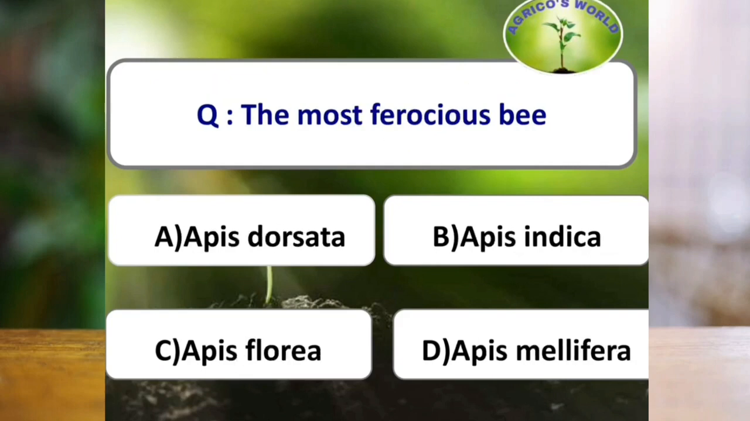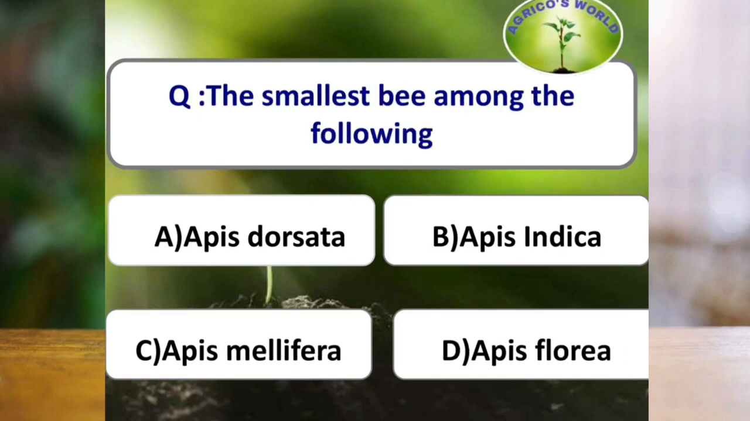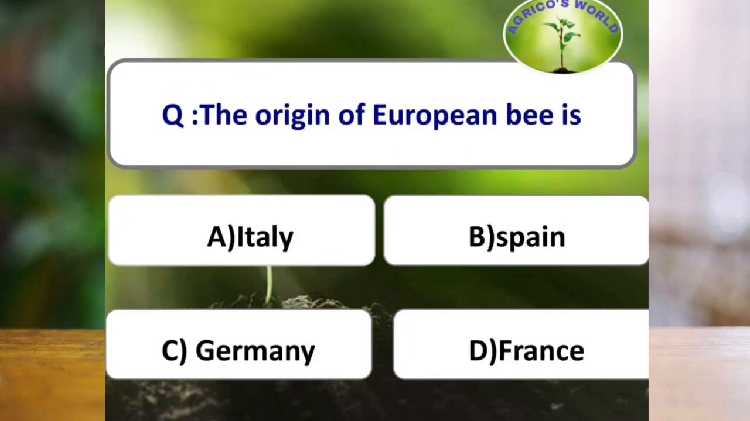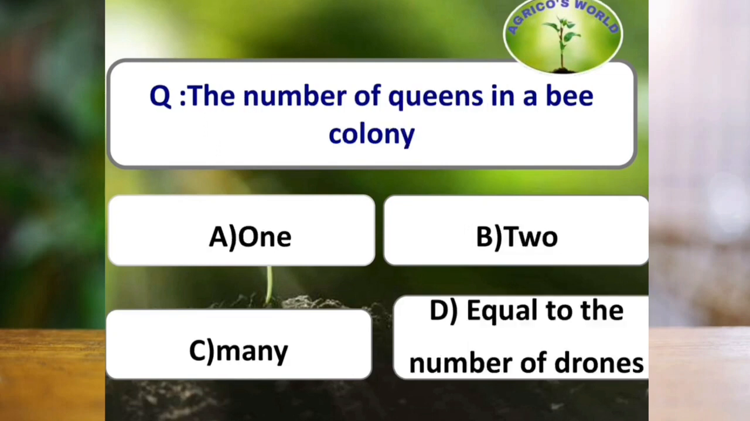The most ferocious bee is. Ferocious means violent in behavior. And the answer is Apis dorsata. The smallest bee among the following is Apis florea. European bee, that is Apis mellifera, was originated from Italy. The number of queens in a bee colony is 1.